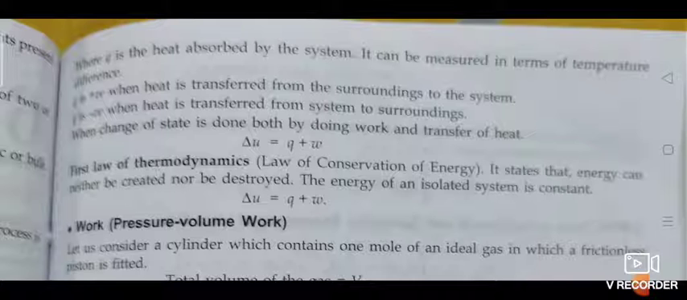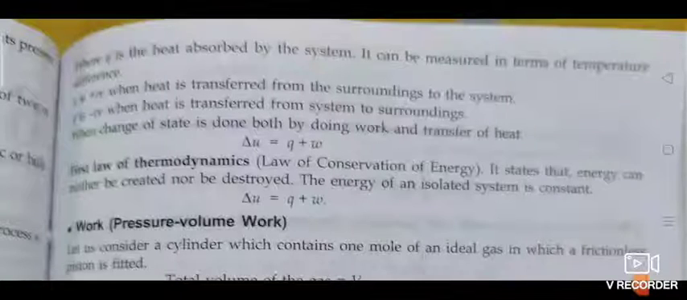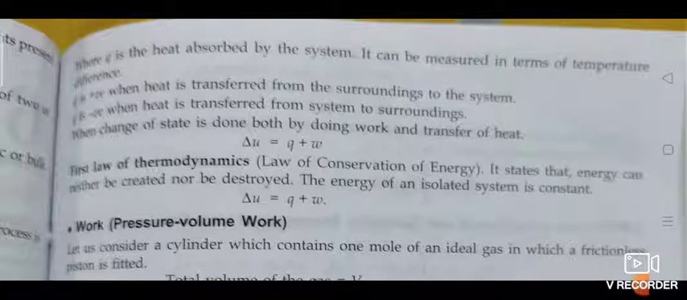So when the change of state is done by doing work and transfer of heat, delta U is equal to Q plus W. Some work is done by the heat energy, so it is an addition of work done and heat energy. So delta U is equal to Q plus W.